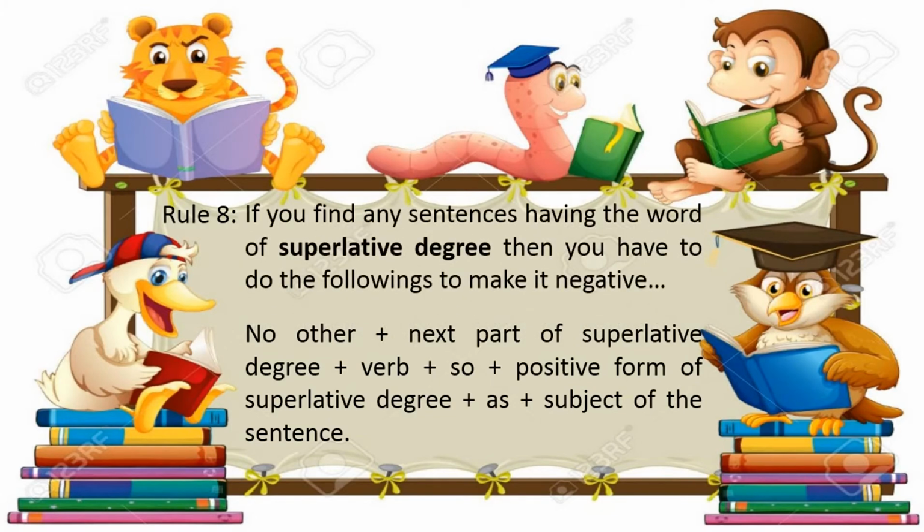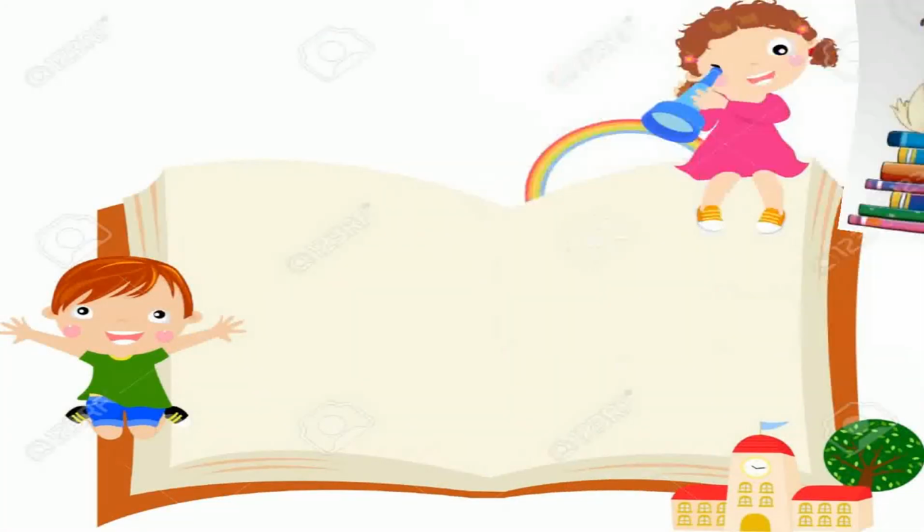If you find any sentence having a word of the superlative degree, then you have to do the following to make it negative. You have to know about the superlative degree. The structure is: no other, plus the next part of the superlative degree, plus verb, plus so, plus positive form of the superlative degree, plus as, plus the subject of the sentence. So you have to know about the superlative degree first, then you can do it easily.